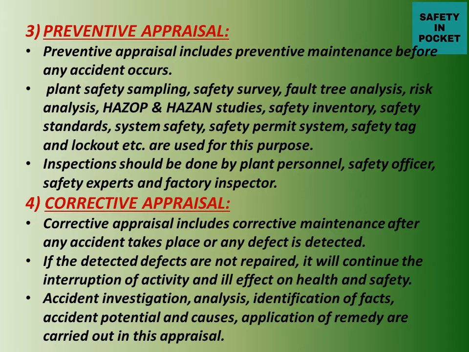The next one is corrective appraisal. Corrective appraisal includes corrective maintenance after any accident takes place or any defect is detected. Suppose one accident happened, then we have to implement some safety measures. Why are we implementing these safety measures? Due to which mistakes this accident happened, to correct them we are giving corrective maintenance. Or if any defect is detected, then also we have to give some corrective appraisals.